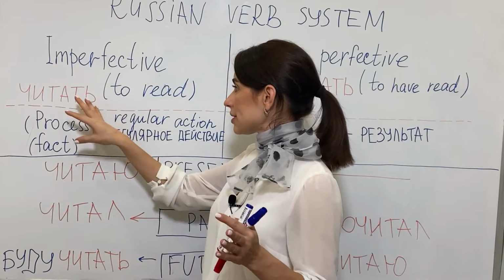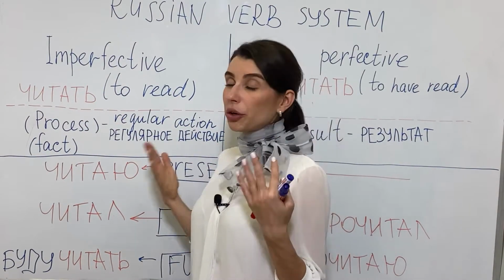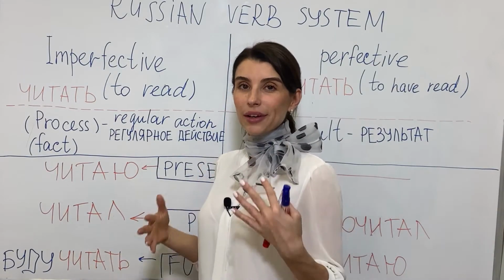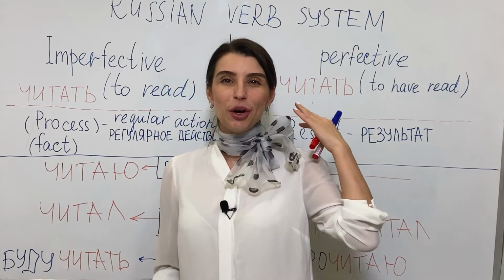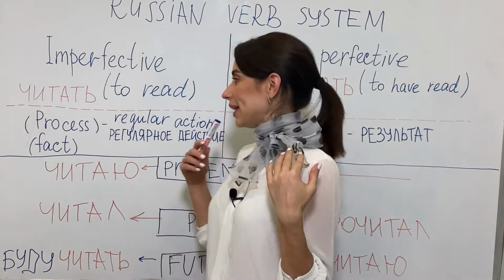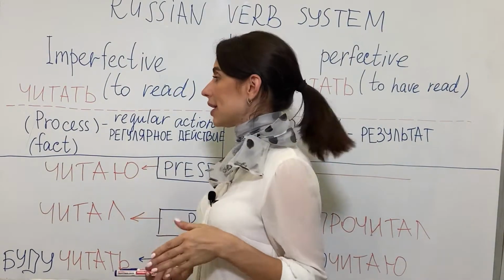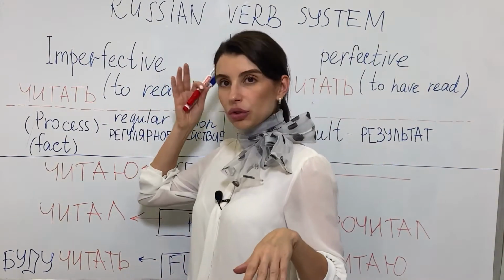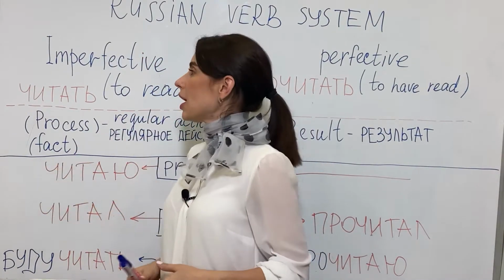So process, regular action, регулярный, регулярное действие, regular action. It's difficult to switch from one language to another. Okay, it's a regular action, регулярный процесс, and you should know that it's a fact and it's a process.